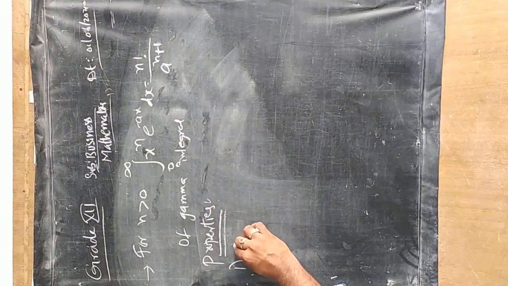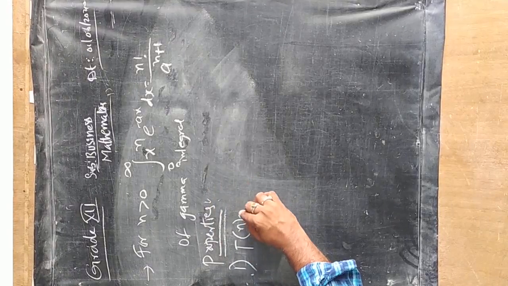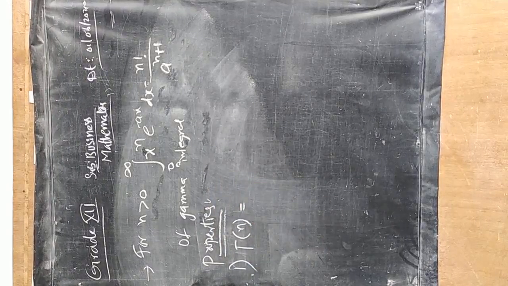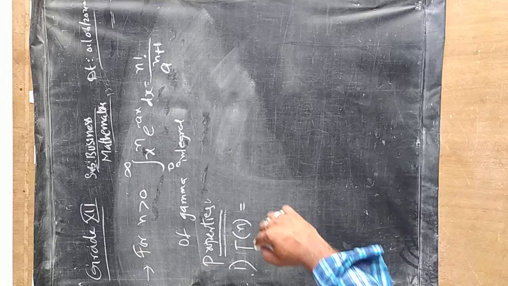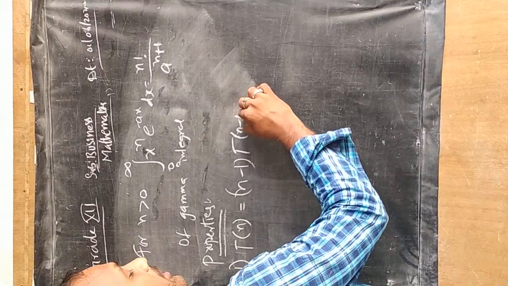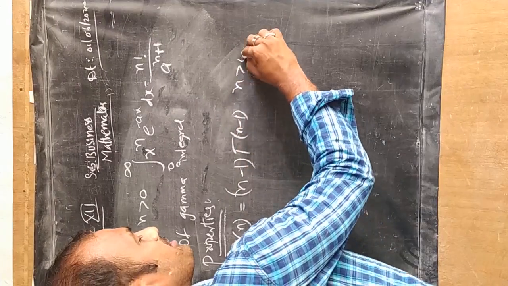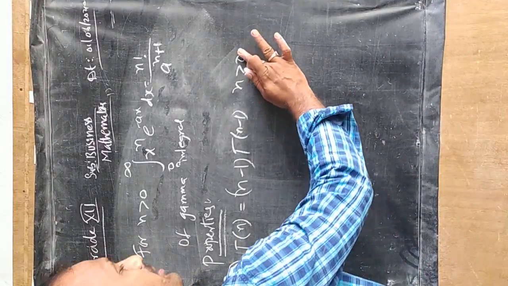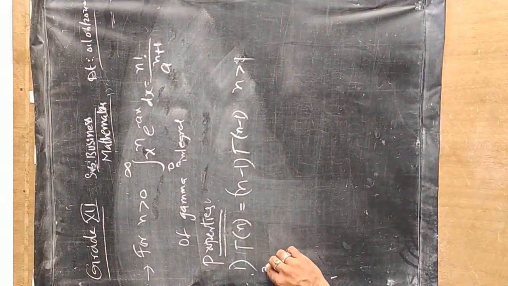First property is that gamma of n is equal to n minus 1 into gamma of n minus 1, where n is greater than 1, not 0, n is greater than 1.